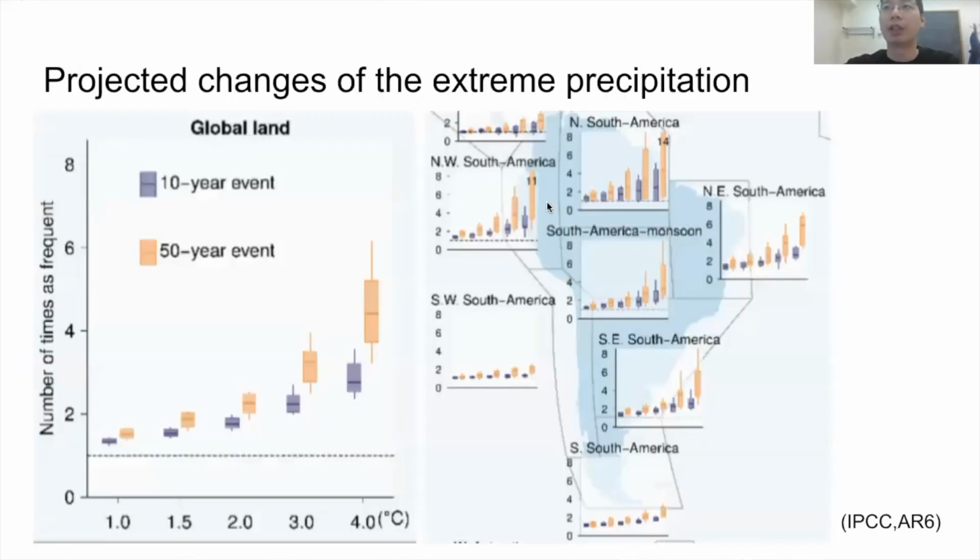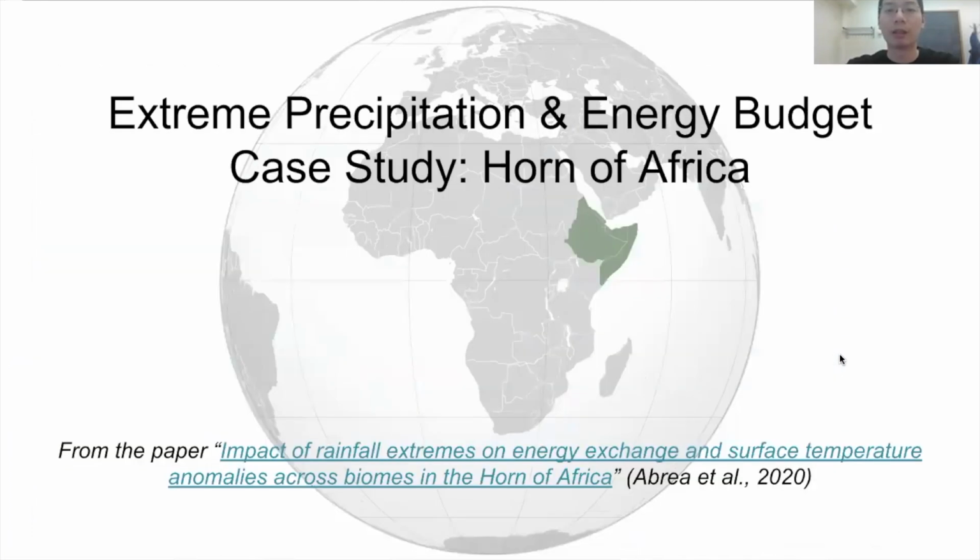And for the projection, the increases in the probability of extreme precipitation are non-linear and show large increases for rare events. But at the continent scale, as we focus on South America, there are dipole patterns. For northern South America, the extremes would increase a lot with the increase of temperature, but for the south, it would not. So next, following is the case study by Cal.